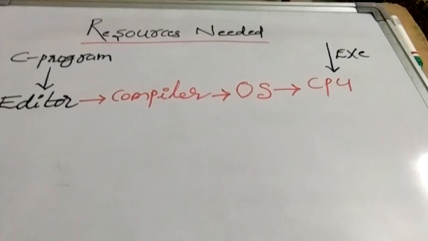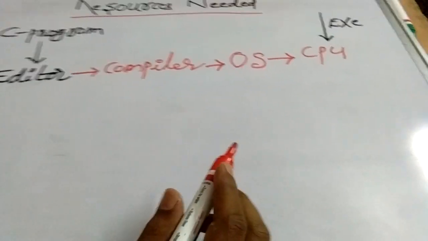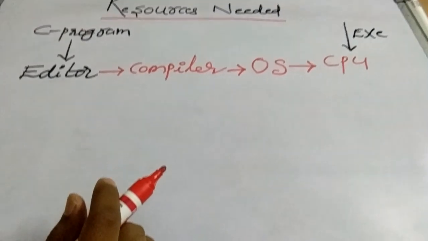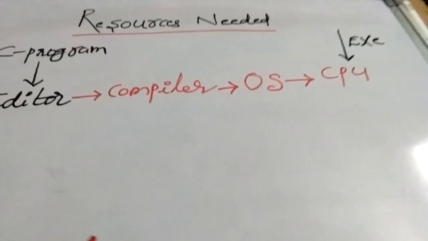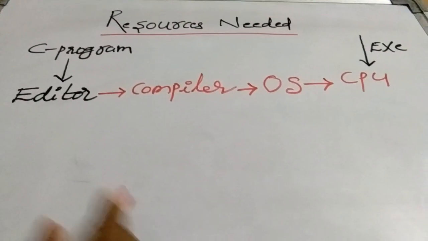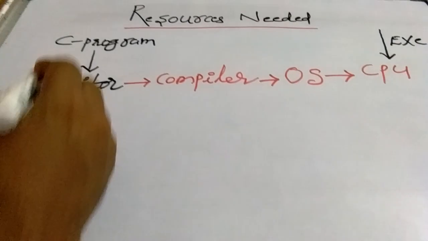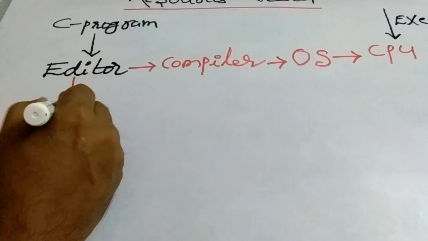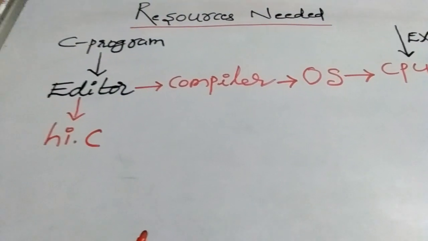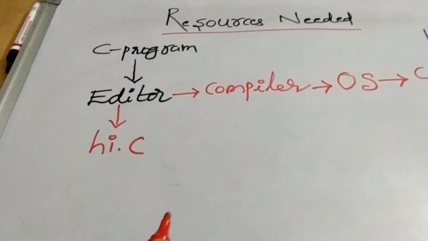You should know what is an editor, what is a compiler, what is an operating system, what is a CPU, and how these tools coordinate with each other in order to execute the C program. The first and foremost thing, as I said earlier, is that an editor is software which facilitates the user to edit the text. Once you edit the C program, you will be saving it, say as hi.c. The extension .c must be used as a token or symbol saying that it is a C program.